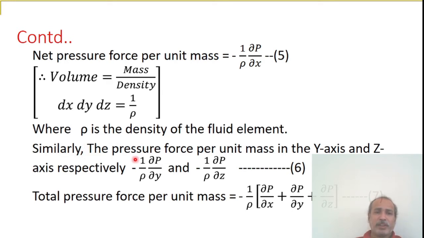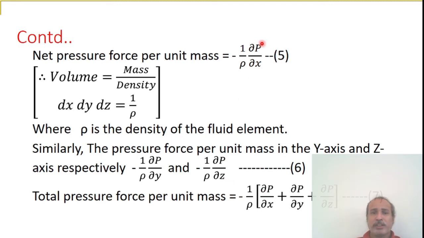Similarly, the pressure force per unit mass along the y-axis and z-axis respectively is minus 1 by rho dou P by dou y and minus 1 by rho dou P by dou z. Call it equation 6. Total pressure force per unit mass of the parallelepiped is now obtained by summing equation 5 and the net pressure force along the y-axis, minus 1 by rho dou P by dou y, and along the z-axis, minus 1 by rho dou P by dou z.